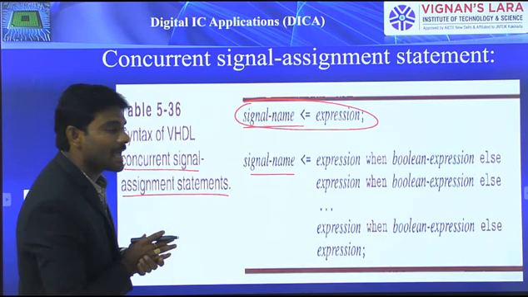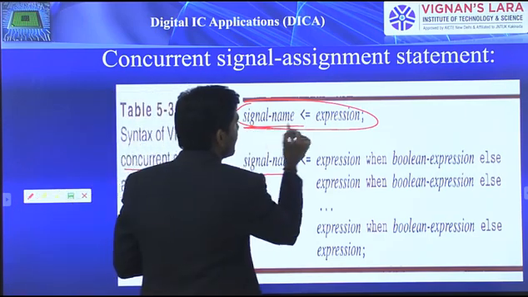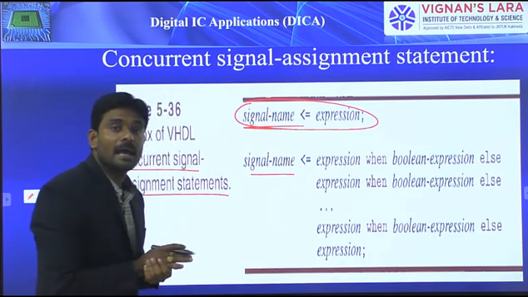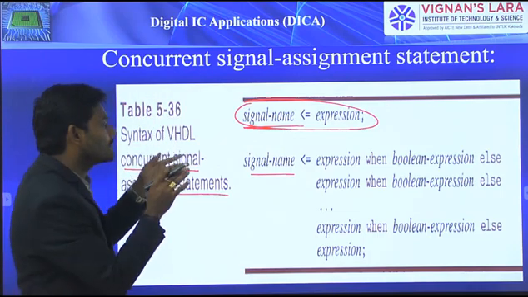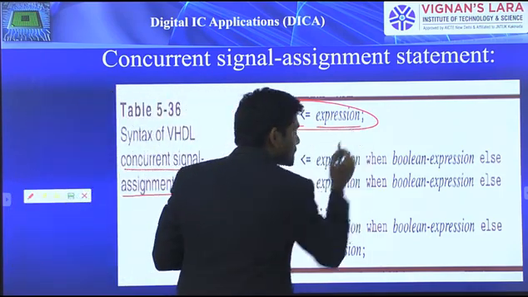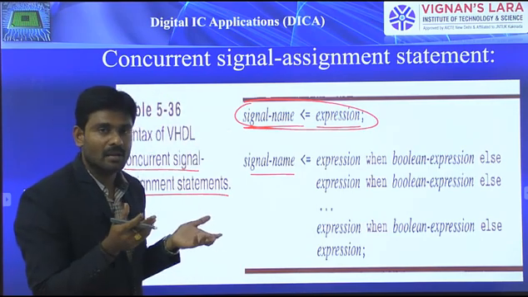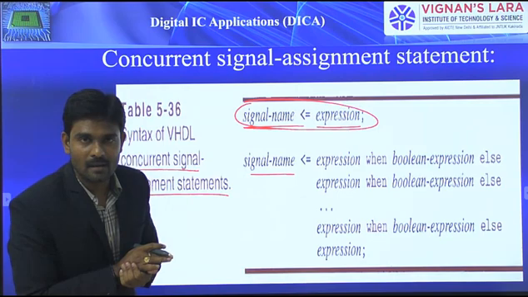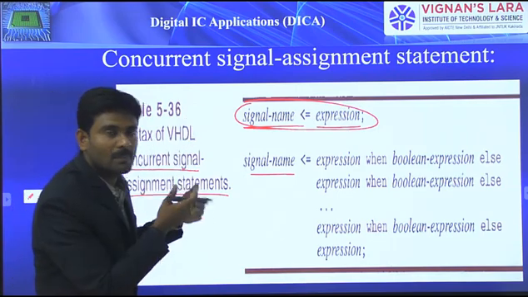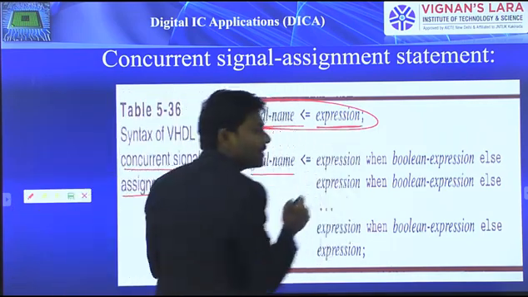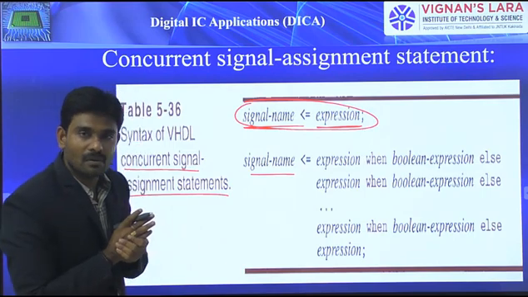The syntax for that is signal name less than or equals to expression. What does it indicate? On the right hand side we mention an expression, which means the right hand side evaluates whatever expression we mentioned there, and by that we get a certain value.